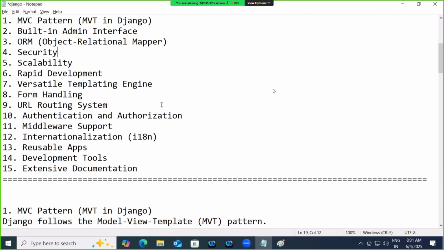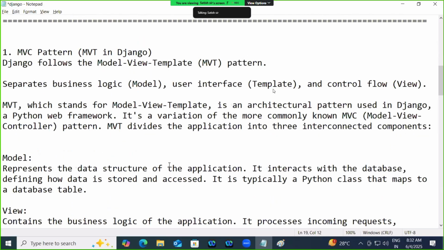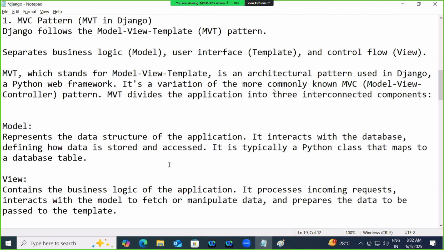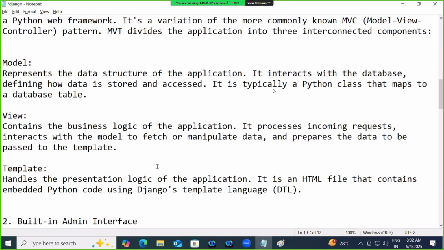Security. Security is very important in web application development, right? Your application should have security from whom?